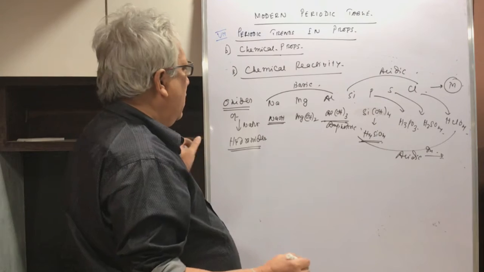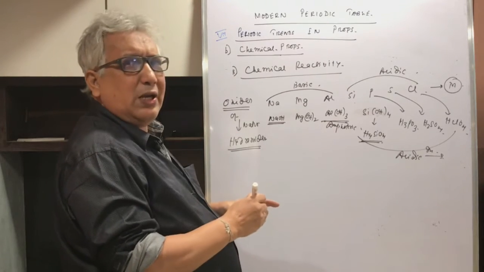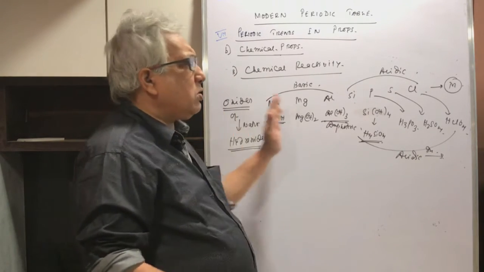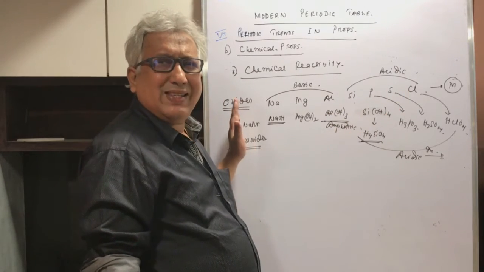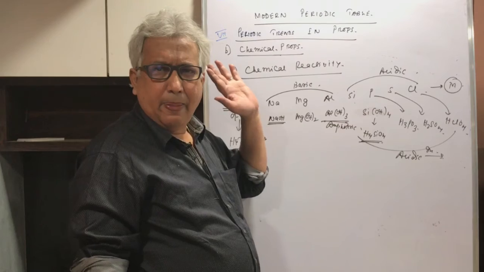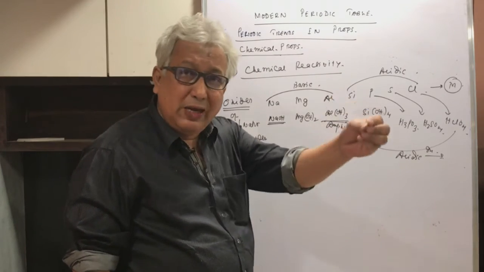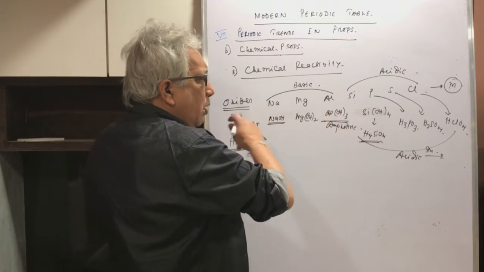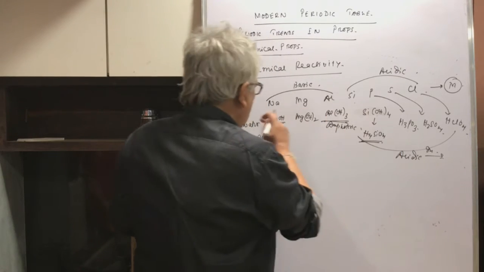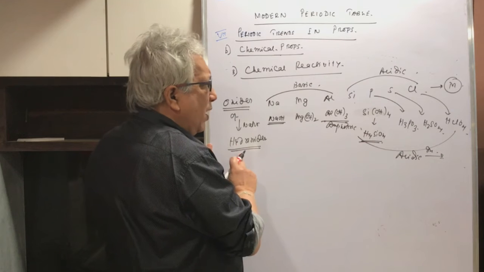So you can say that when you take the oxides of the elements, as you go across a period, the basic nature goes on decreasing or acidic nature goes on increasing. Now I wanted to give you the reason. What is the reason? So that's why let me represent all these. When these oxides react with water to form hydroxides